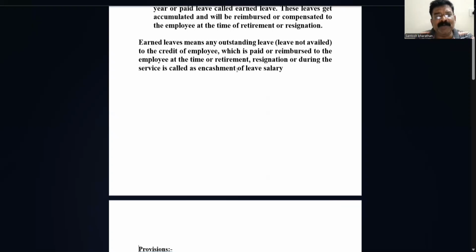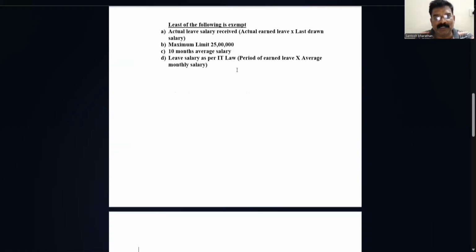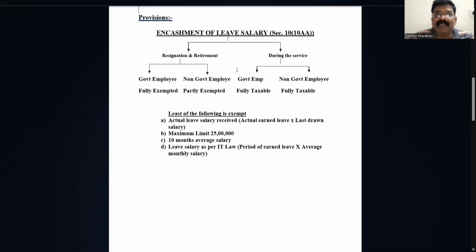There are some provisions related to the encashment of leave salary. We'll see the provisions. What do those provisions say? Leave salary basically depends upon two provisions. One, if an employee receives any leave salary during the service, and two, if an employee receives any leave salary at the time of resignation or retirement. One by one we will discuss.